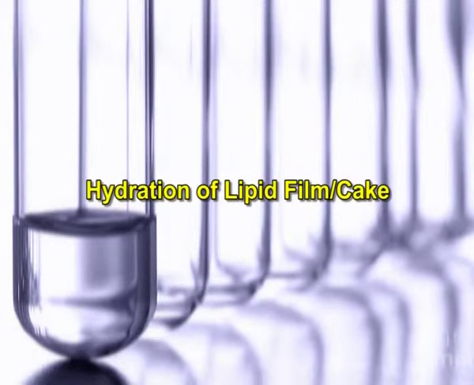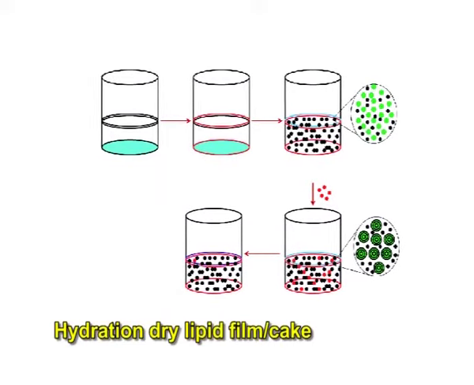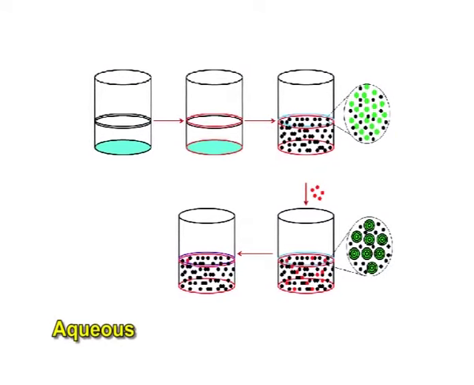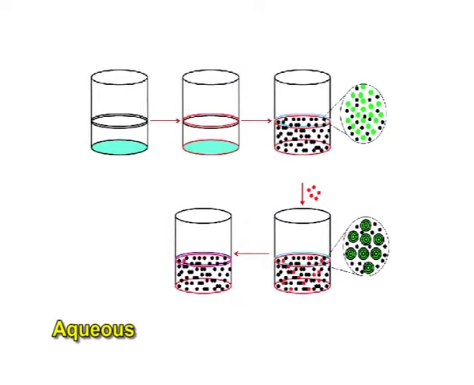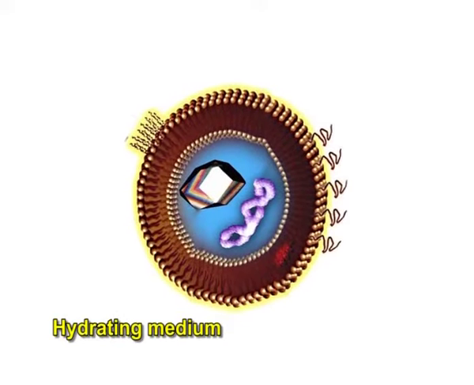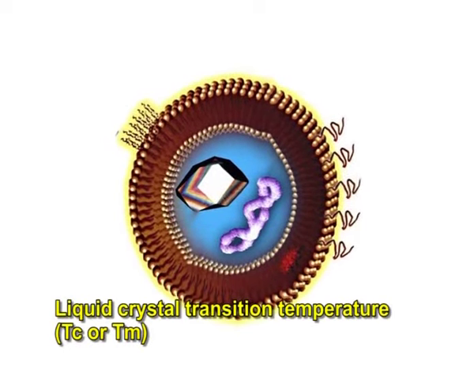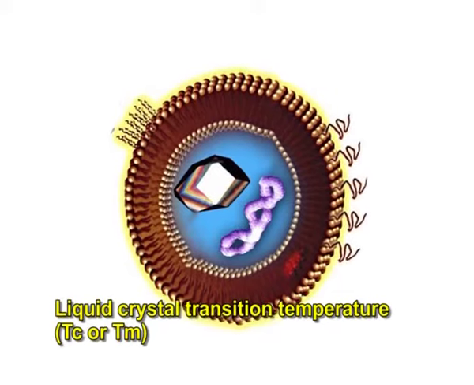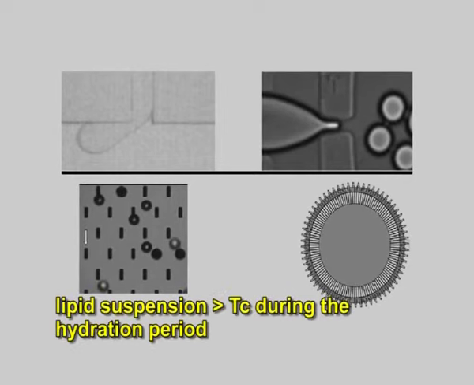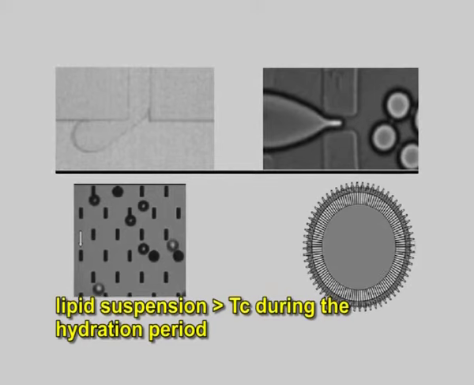Hydration of lipid film or cake. Hydration of the dry lipid film or cake is accomplished simply by adding an aqueous medium to the container of dry lipid and agitating. The temperature of the hydrating medium should be above the gel liquid crystal transition temperature, which is Tc or Tm of the lipid. After addition of the hydrating medium, the lipid suspension should be maintained above the Tc during the hydration period.